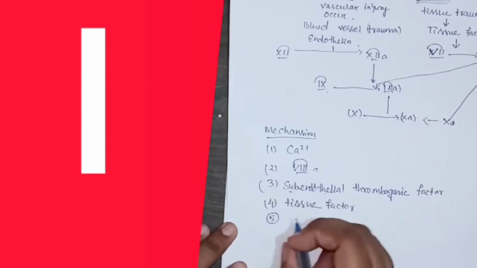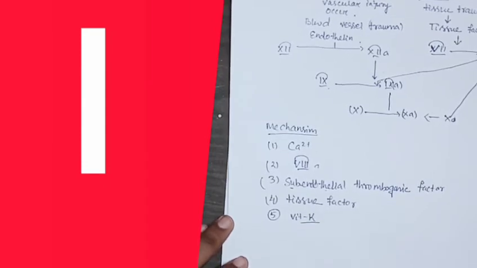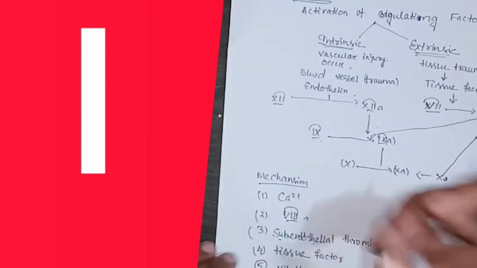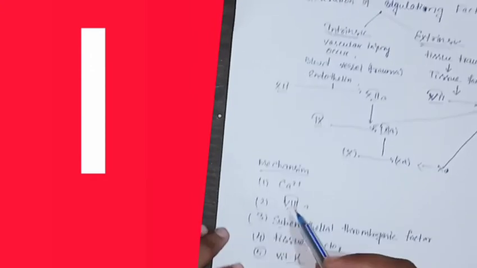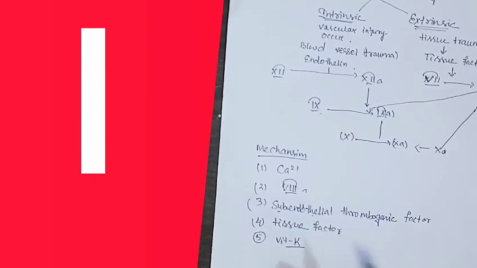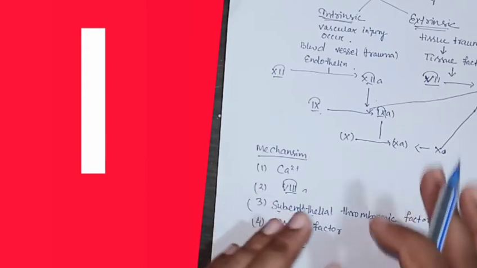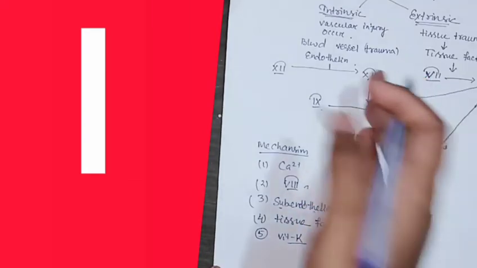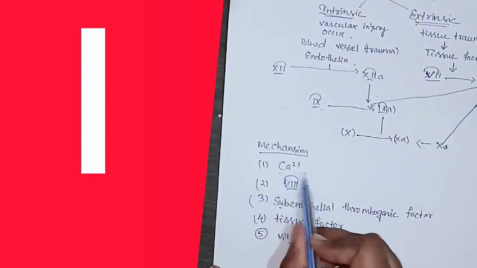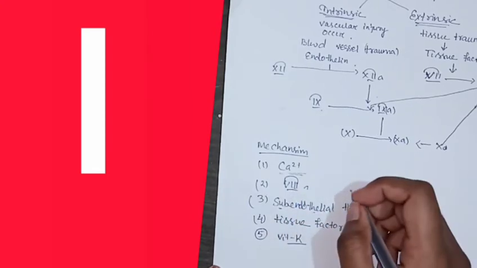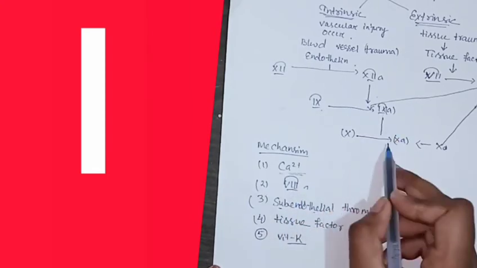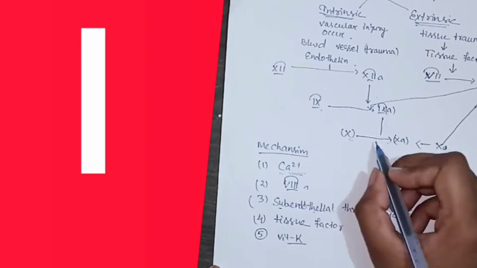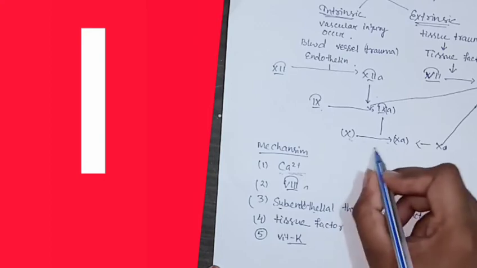Now vitamin K also has a role in the activation of prothrombin. So these are the triggering factors which make this process successful. If one of these factors is low or deficient, our body does not do the proper process of clotting and coagulation. Now one by one, where is calcium present? It is present in the intrinsic pathway, where IX goes, the factor which makes the X common. Here we only discuss this common path.